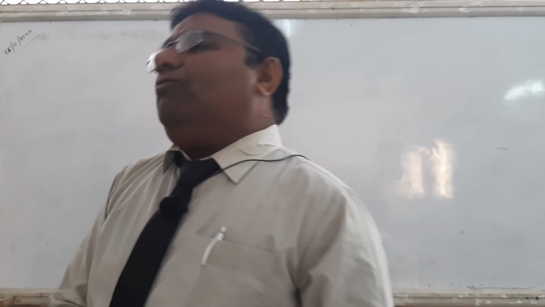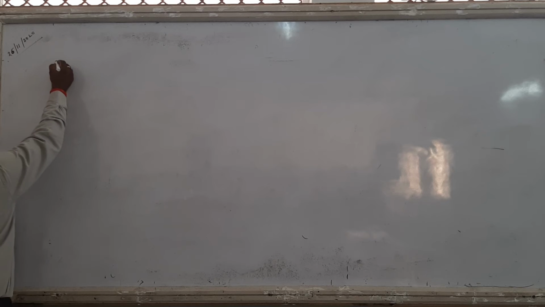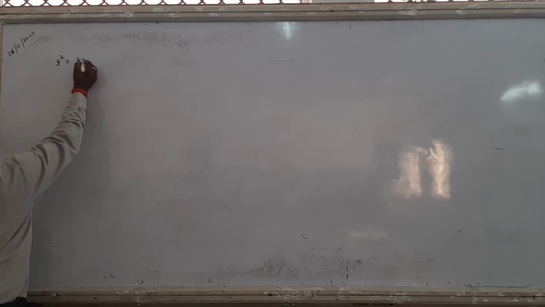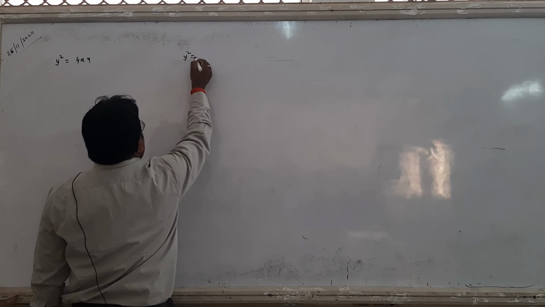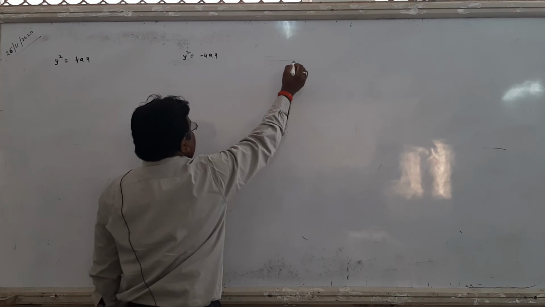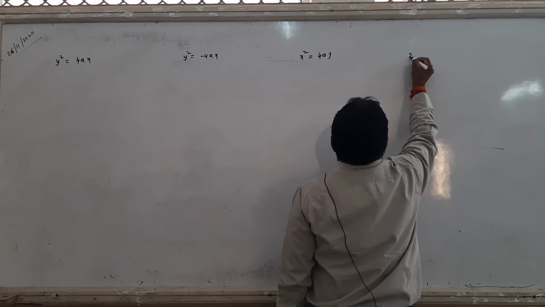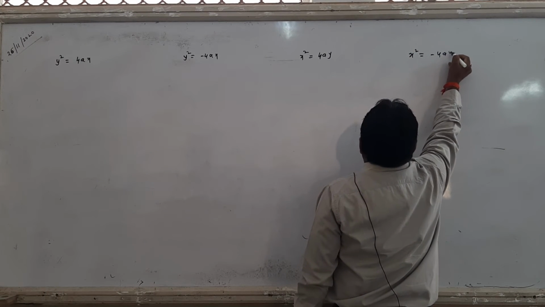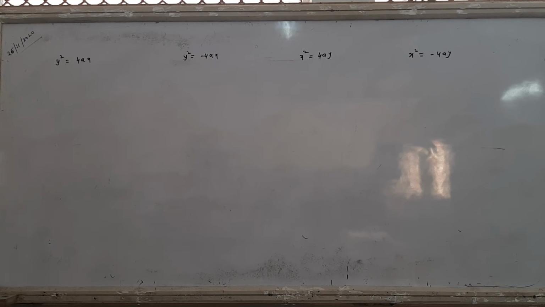Now look here student, there are 4 forms of the parabola. One is y square equals 4ax, this is standard form. Second is y square equals minus 4ax. Third is x square equals 4ay. And fourth is x square equals minus 4ay. Now look student, there are 4 forms of the parabola, right? y square equals 4ax, y square equals minus 4ax, x square equals 4ay, x square equals minus 4ay, right? So there are 4 forms.